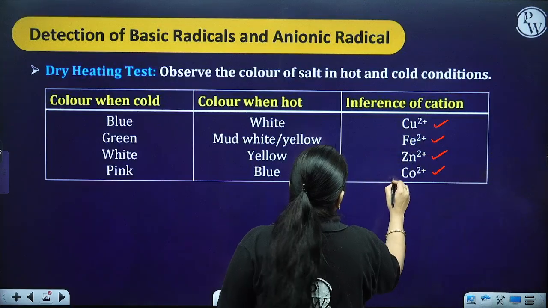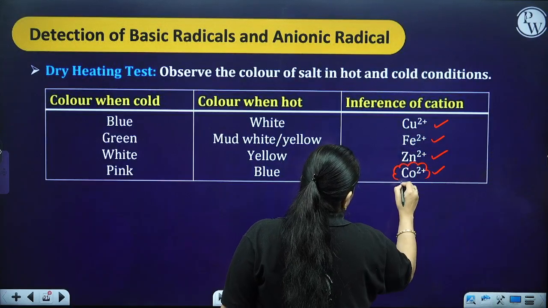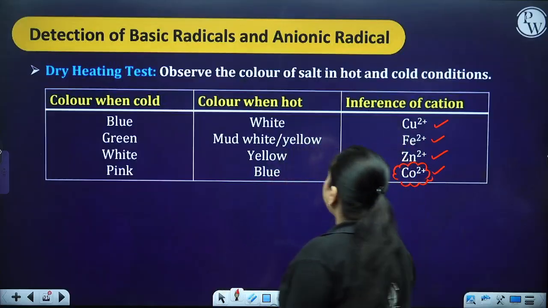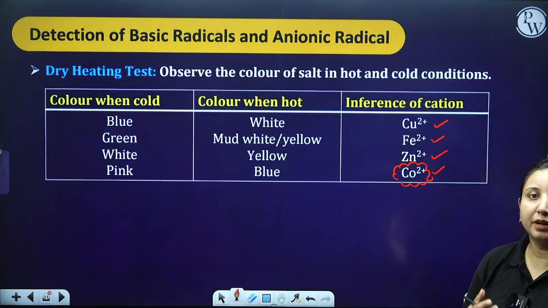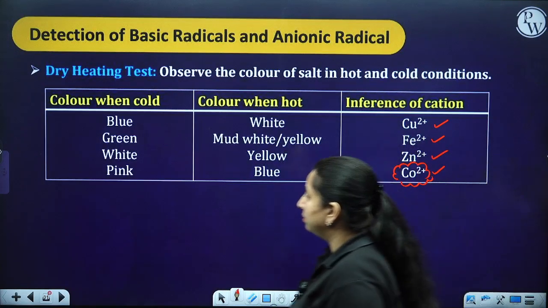This cobalt is being asked sometimes. Copper, iron, they are very common, so usually it is not being asked. Okay. Then